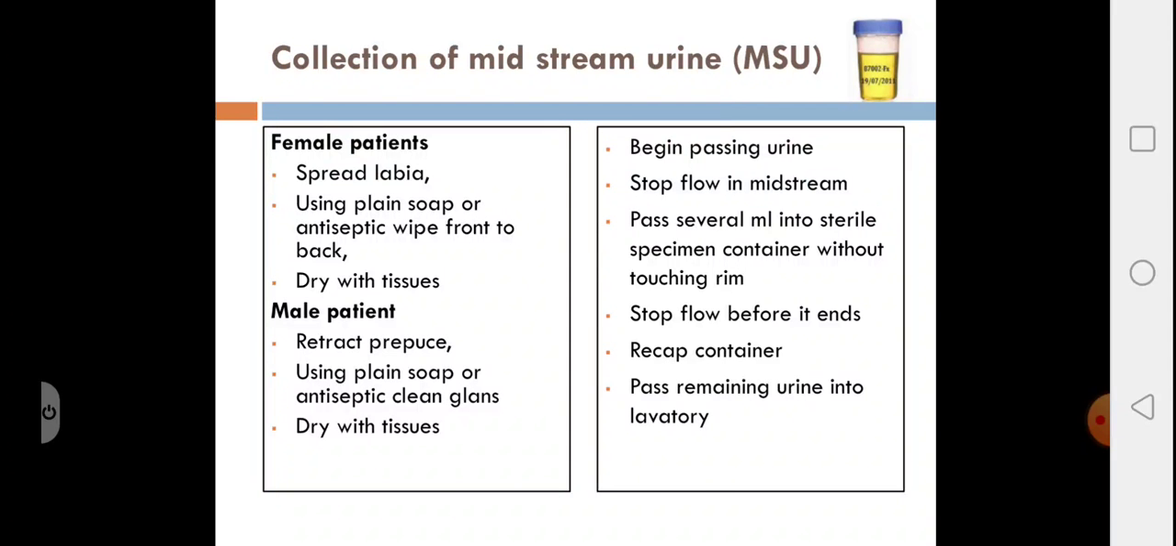Looking into collection of midstream urine sample, in female patients, you ask them to spread the labia using plain soap or antiseptic. They have to wipe from front to back and dry with tissue. In male patients, he has to retract the prepuce. Using plain soap or antiseptic, he has to clean the glans and dry with tissues. And now they have to begin passing the urine, stop the flow in midstream and pass several ml into the sterile specimen container without touching the rim of the container, and then stop the flow before it ends, recap the container and pass the remaining urine into the lavatory. So this is the instruction for collection of midstream urine sample.